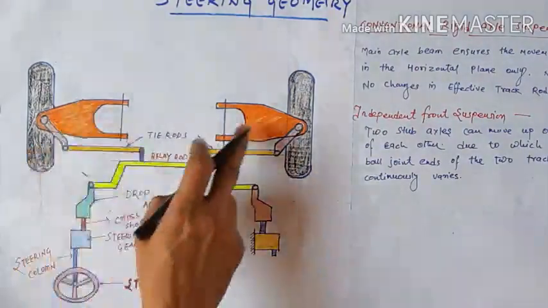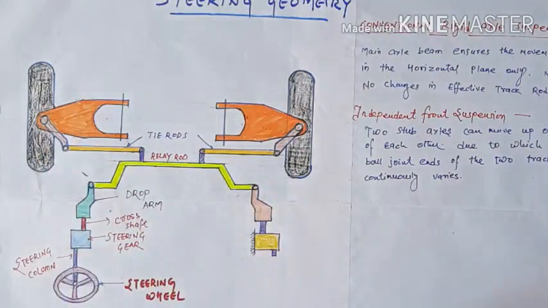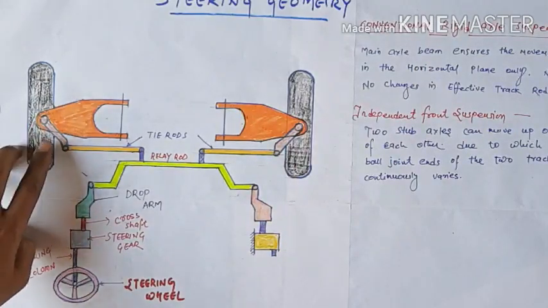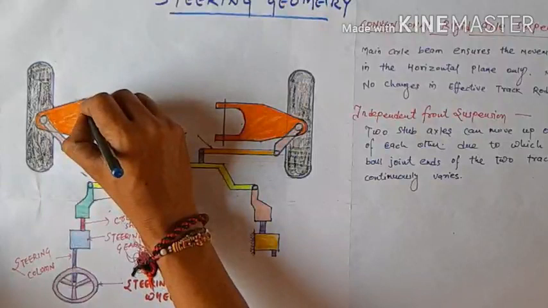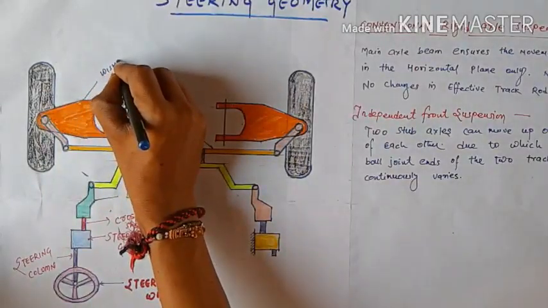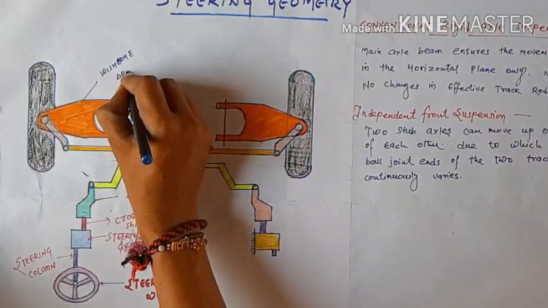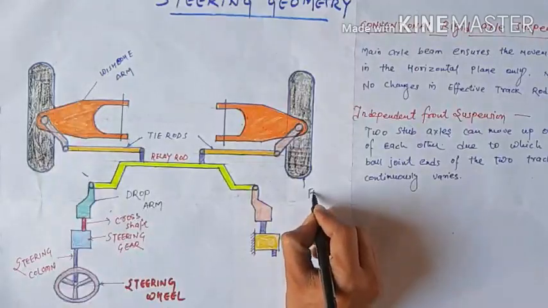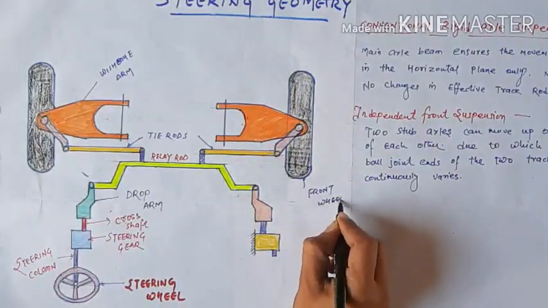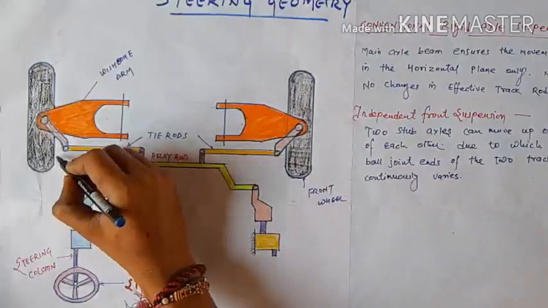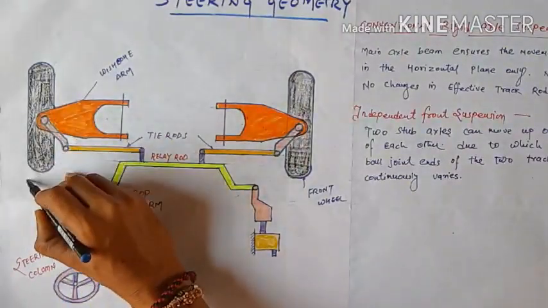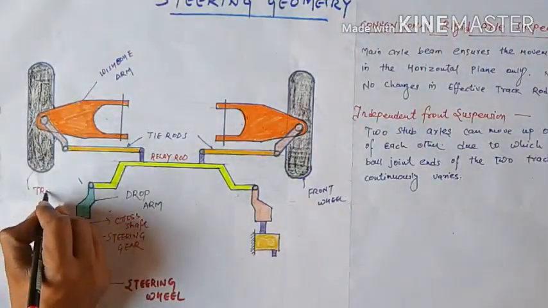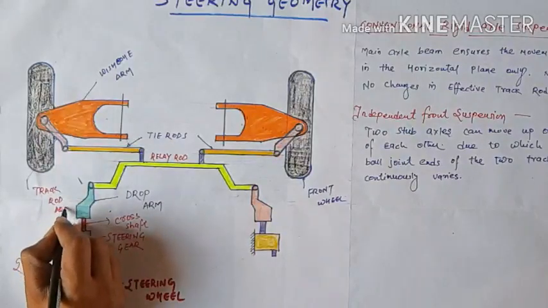Now, this is new: because this is an independent front system, wishbone arms are attached to the end of the track rod, and it is joined with a ball joint. This is your wishbone arm, and this is your front wheel of the right side, and this is the front wheel of the left side. And these arms are the track rod arms.